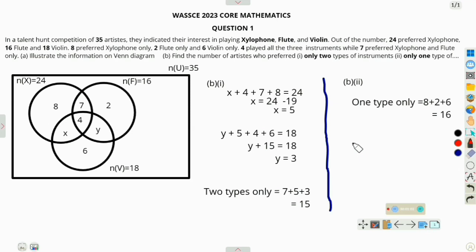We are to illustrate the information on Venn diagram and then find the number of artists who preferred (i) only 2 types of instrument, (ii) only 1 type of instrument.